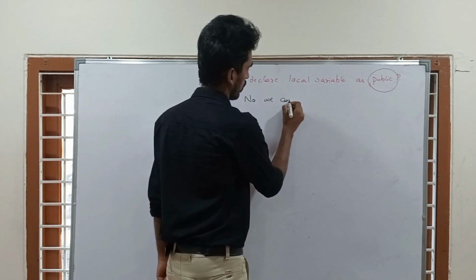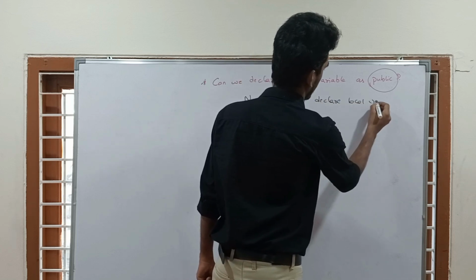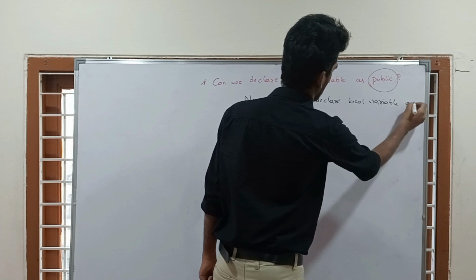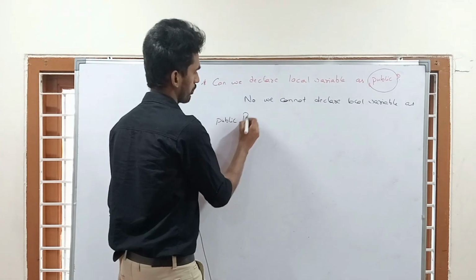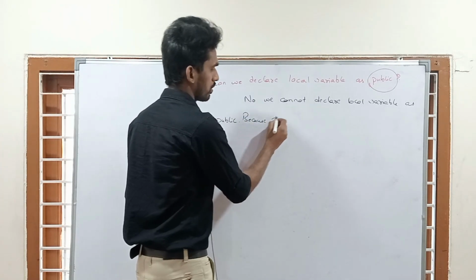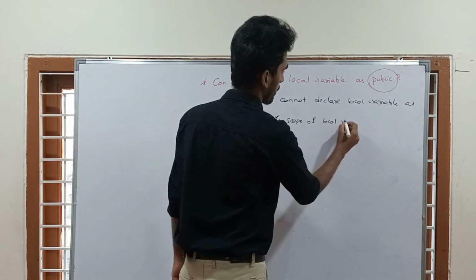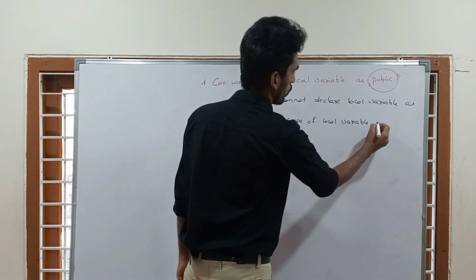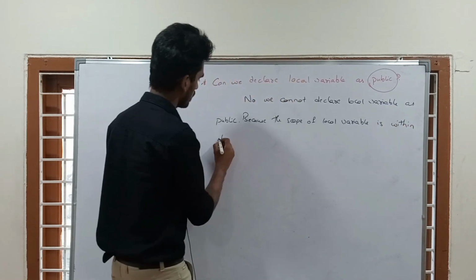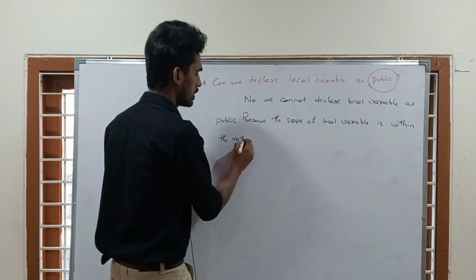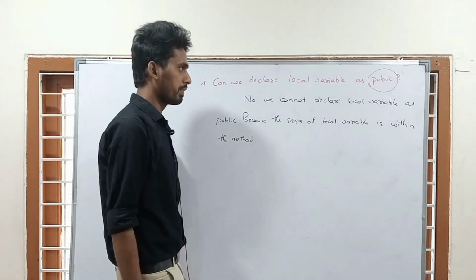No, we cannot declare local variable as public because the scope of local variable is within the method. We can access only within the method. So such variables only we call as local variables.